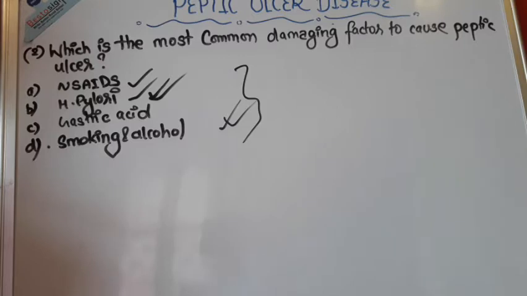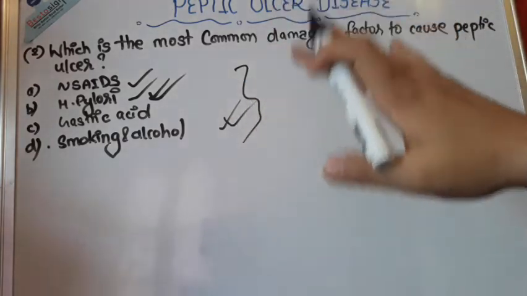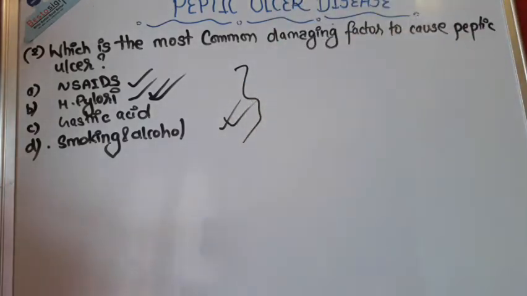If you want to go into the depth of detail of H. pylori, NSAIDs, gastric acid and smoking, please visit a book. Here I will just discuss the common damaging factors, that is NSAIDs, H. pylori, gastric acid and smoking. They do cause an injury to the gastric mucosa, but other than these are alcohol, gastric hyperacidity, duodenogastric reflux. Others are also the causes which are the damaging factors.